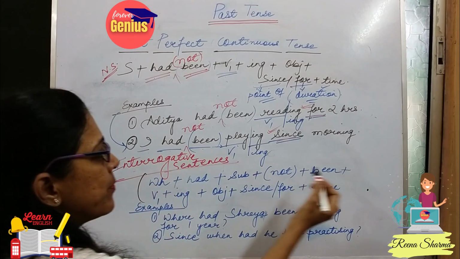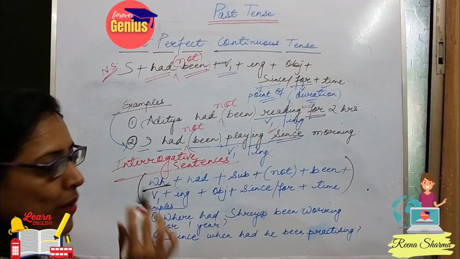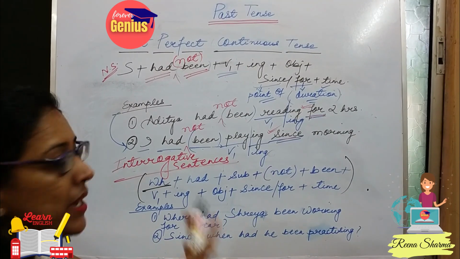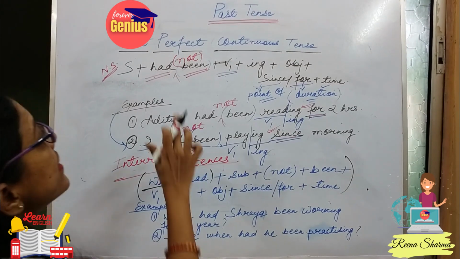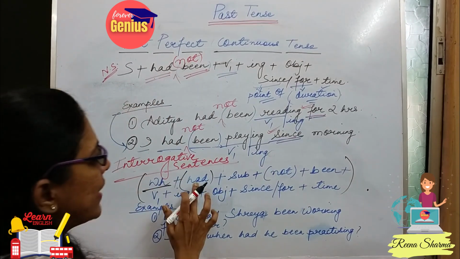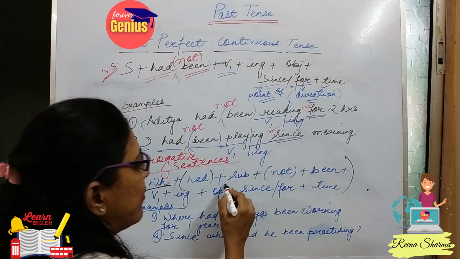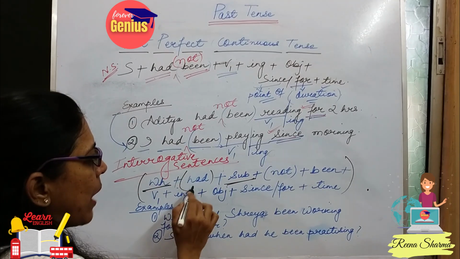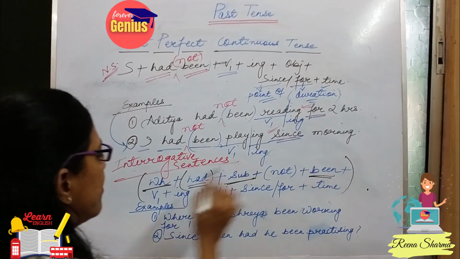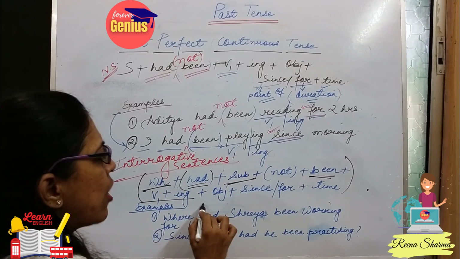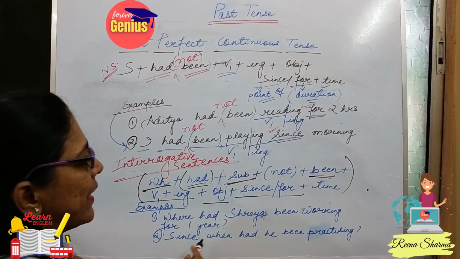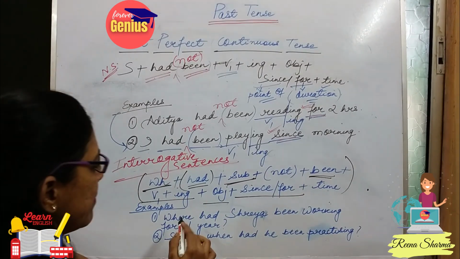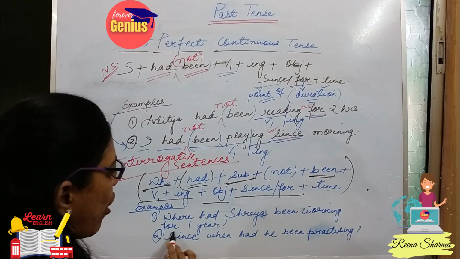So what is the form? See, first is the WH family. You all know it will start with the WH family. Then the helping verb, here it is had. We have used had and been, but in between had and been there will be the subject in case of interrogative sentences. Then comes V1 plus ing, object, since or for, depending upon the point of time or duration, plus time. So look at the example. Where had Shreya been working for 1 year?